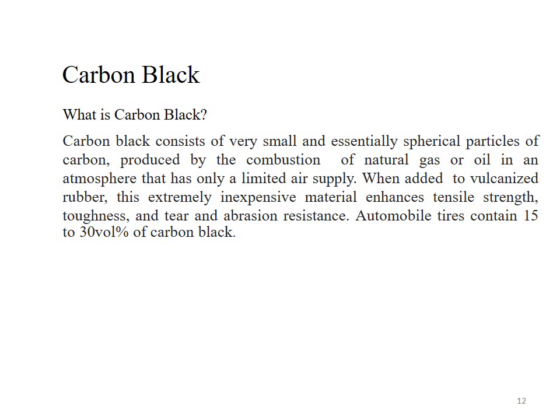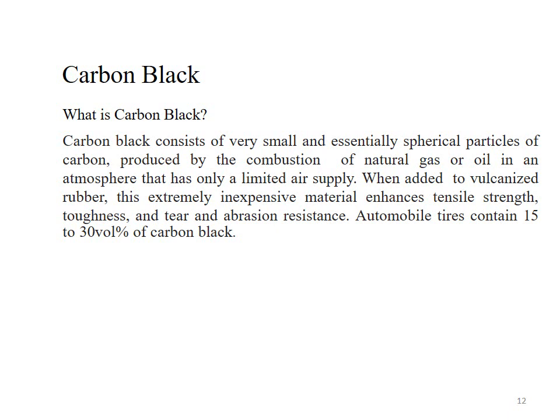So, how is the carbon black produced? When natural gas or oil is burnt in a limited supply of oxygen, then it produces particles of carbon black. What happens when carbon black is added to the vulcanized rubber?